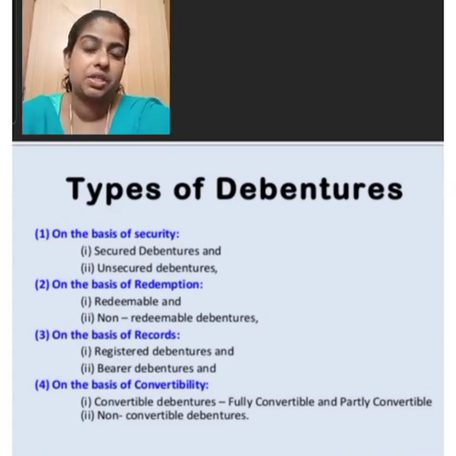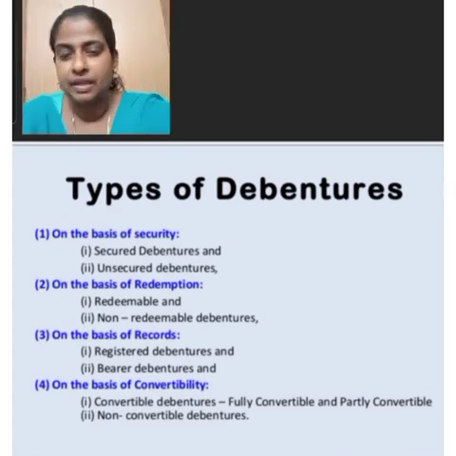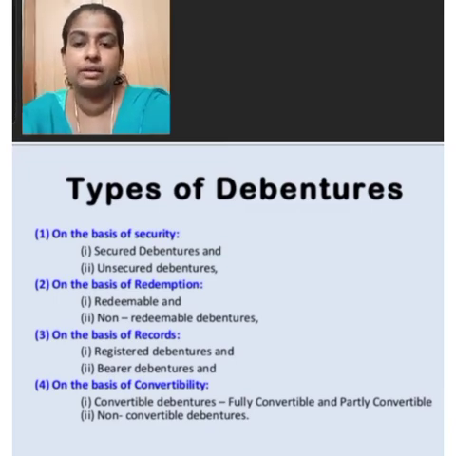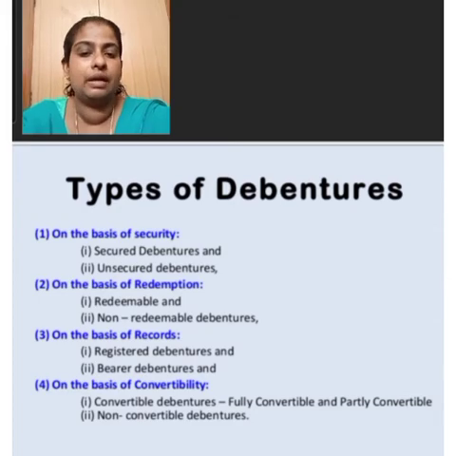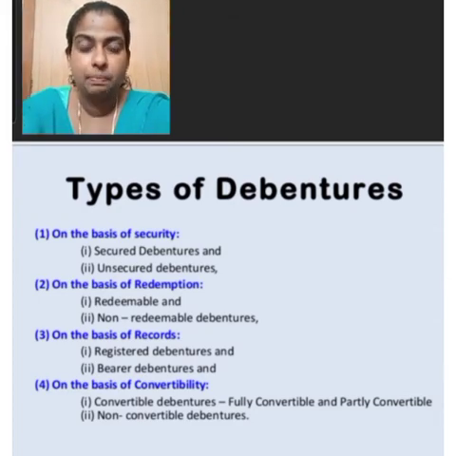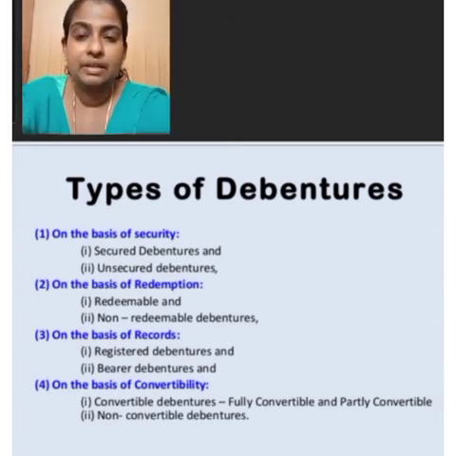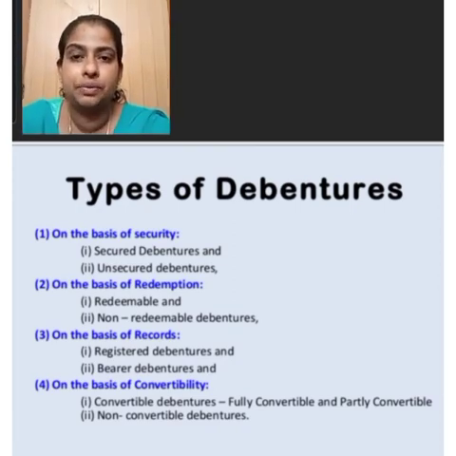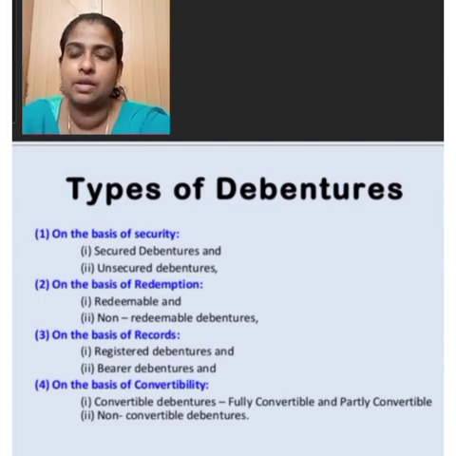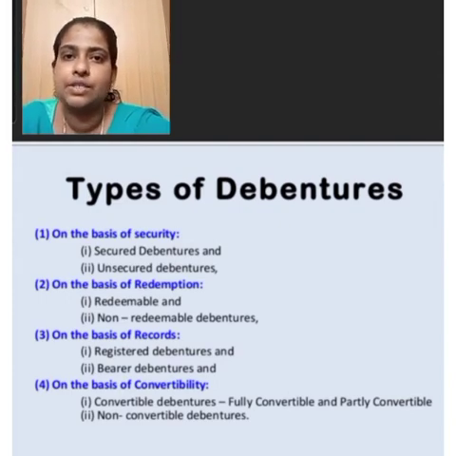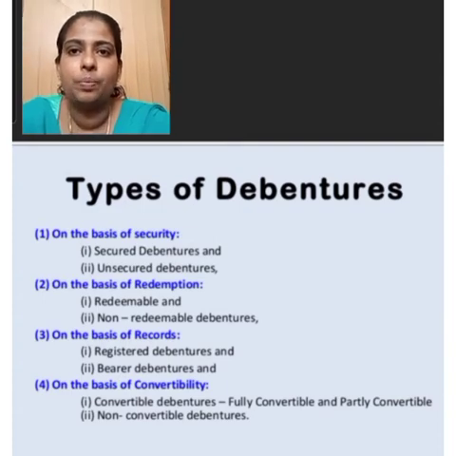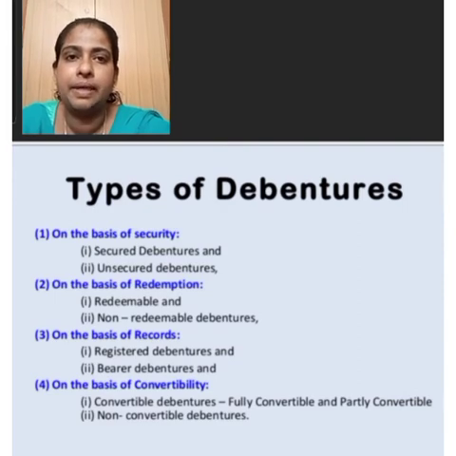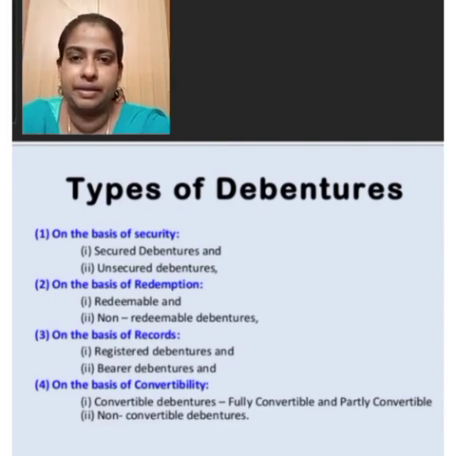Next is classification on the basis of convertibility. Under that, there are two types of debentures: convertible debentures and non-convertible debentures. Convertible debentures are fully convertible and partly convertible. Convertible debentures are those which are convertible into equity shares or other securities at a stated rate of exchange, either at the option of debenture holders or at the option of the company after a specified period.